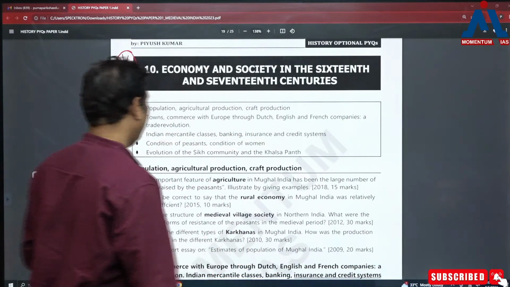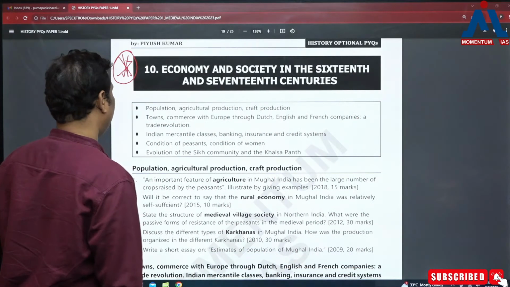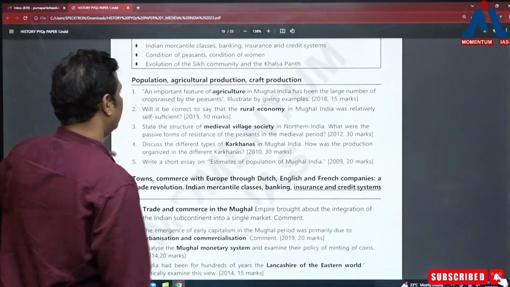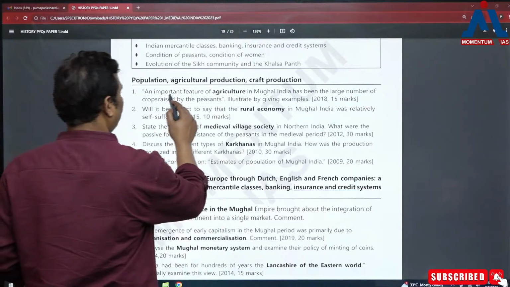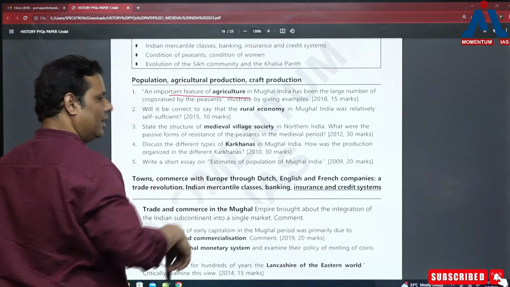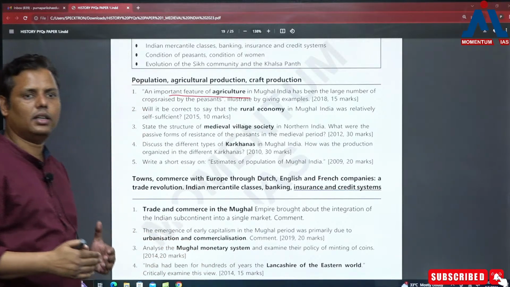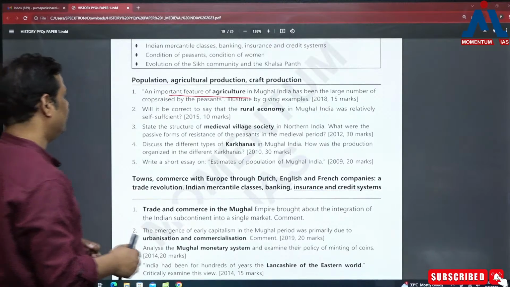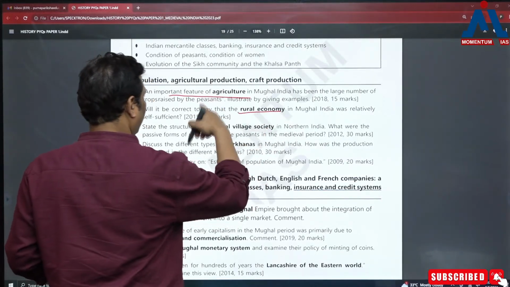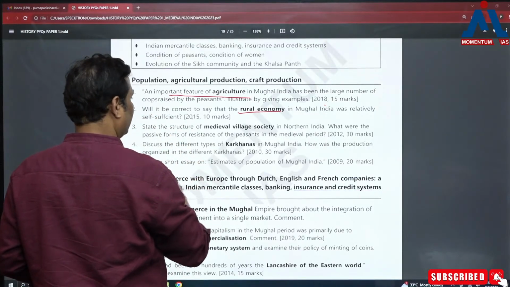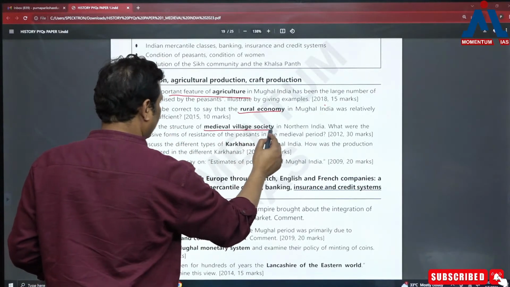Like in economy, you can find various new changes, such as the new important features of agriculture. Of course, during this particular period, there are several changes in the Mughal rural economy, or precisely Mughal agriculture, right? The rural economy is one important idea. 2018 they have asked, 2015 they have asked. Then the medieval village society.